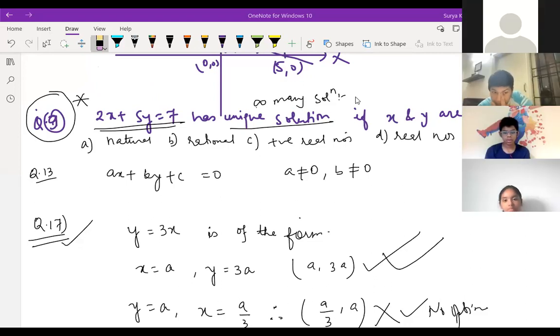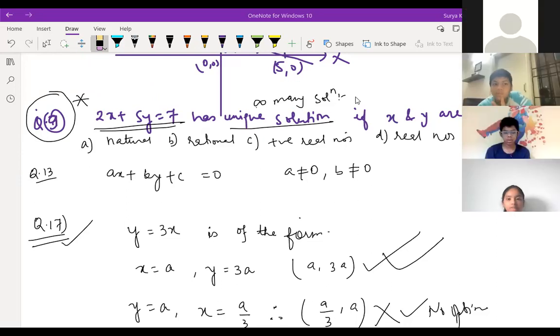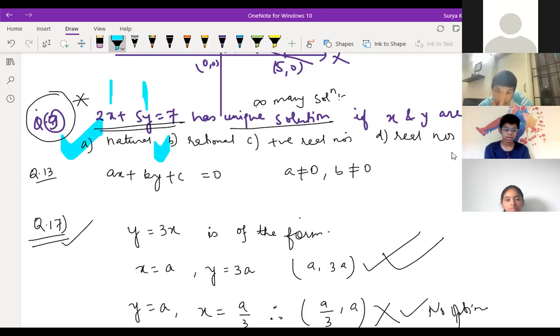Shriyanvi, can you explain why the answer is B? Actually, the answer is natural number. I'll just clarify, let me give some time. Why is this natural number coming over here? If we keep 1, then 7 is coming. If we keep a rational number, then also the answer is coming. But natural number is there.